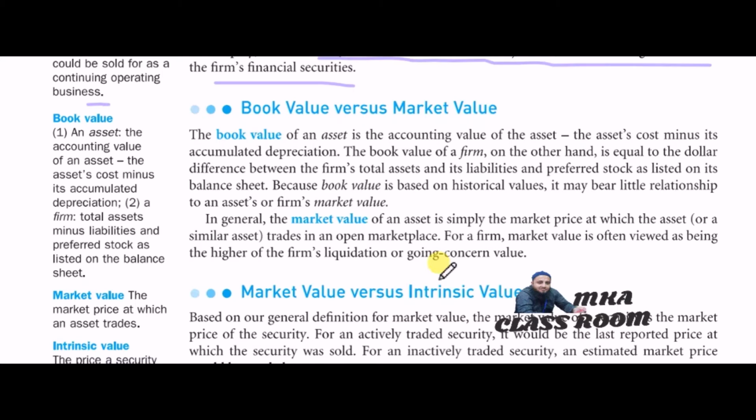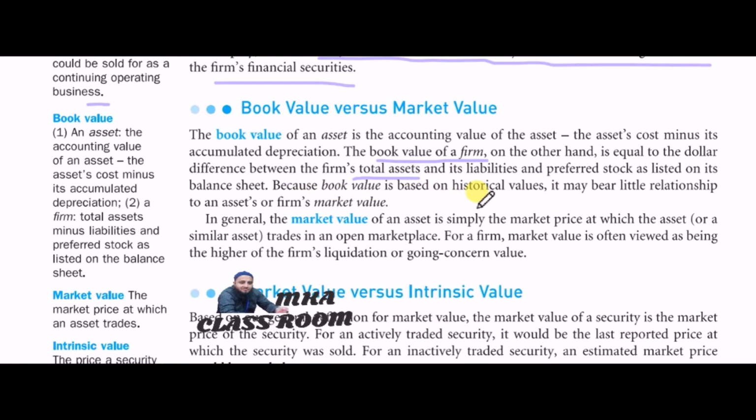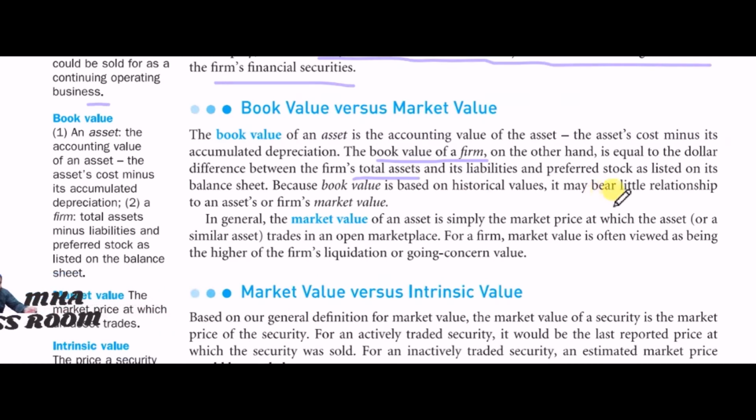The book value of a firm, on the other hand, is equal to the dollar difference between the firm's total assets and its liabilities and preferred stock, as listed in the balance sheet. So another way we can get the book value is total assets minus liabilities and preferred stock. The book value is based on historical value. It may bear little relationship to an asset's or firm's market value.